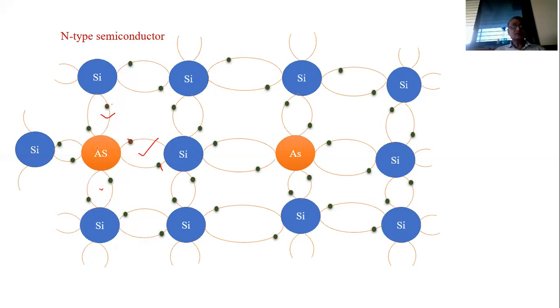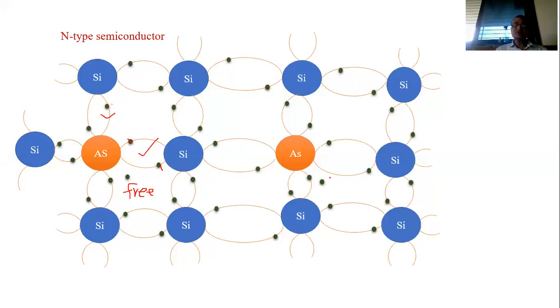But now see that 4 valence electrons of arsenic are given for the completion of these 4 covalent bonds. But the 5th valence electron cannot find a place in these 4 covalent bonds, and hence it remains as a free electron.